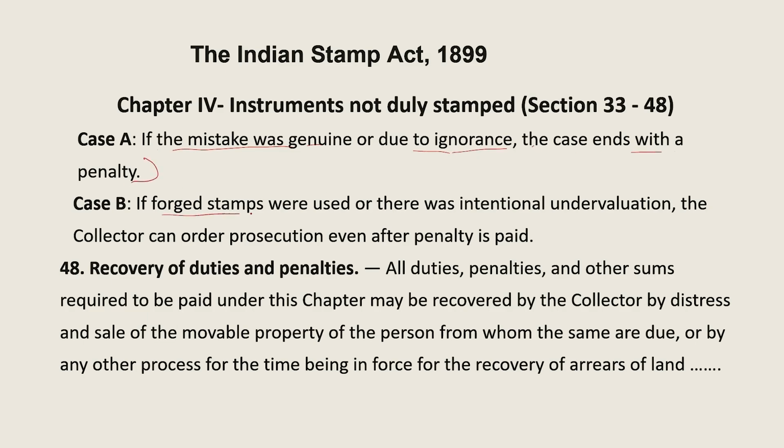But if false stamps were used or there was intentional undervaluation, then the collector can order prosecution even after the penalty is paid. Now, this is important. He already took the penalty from the person, and with that, he also gives an order for the prosecution. The two main ingredients for this case are: false stamps were used intentionally, and this was done for the undervaluation of the stamp.